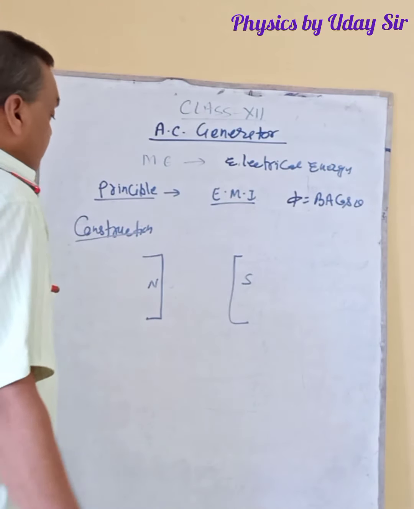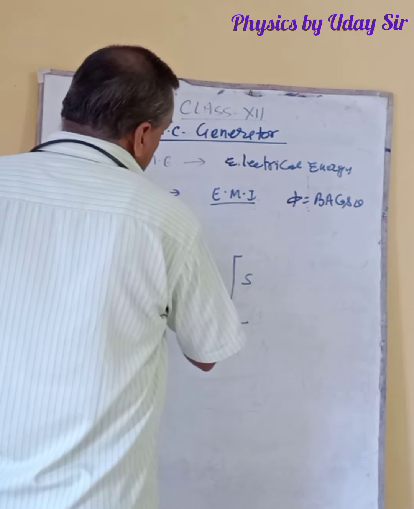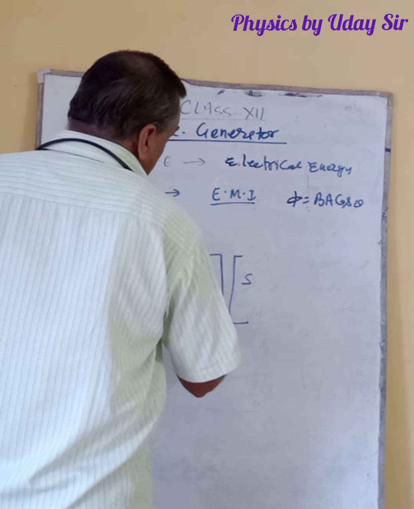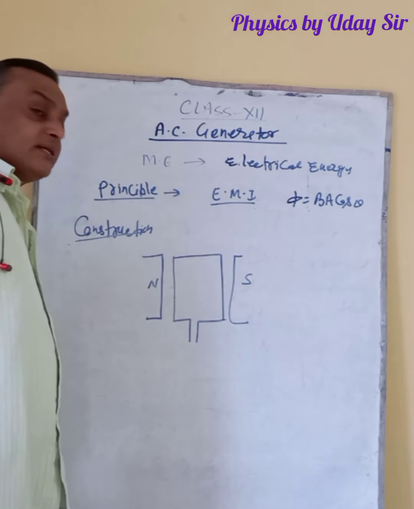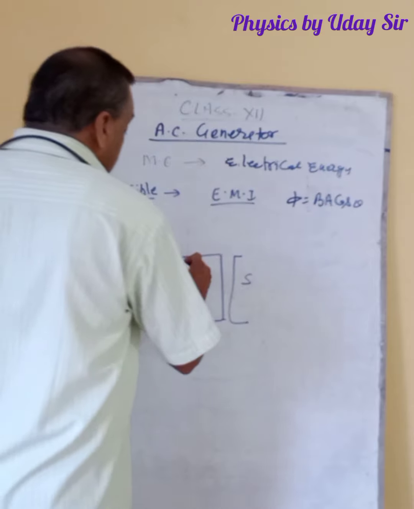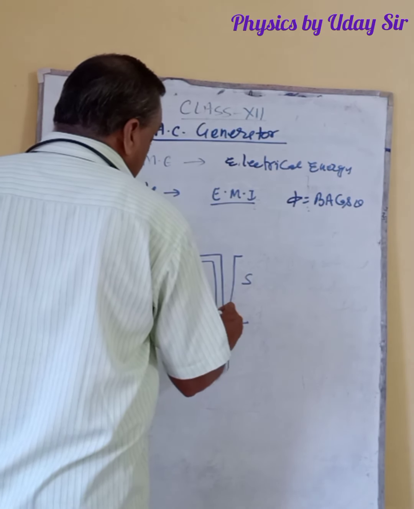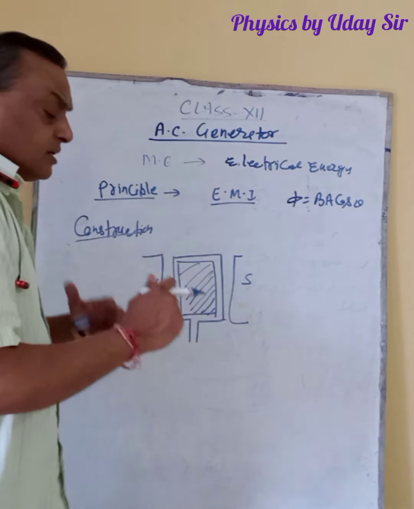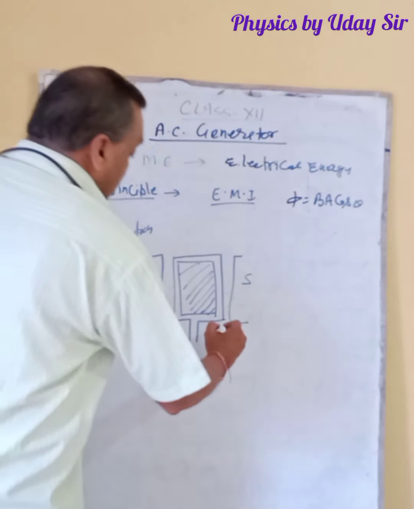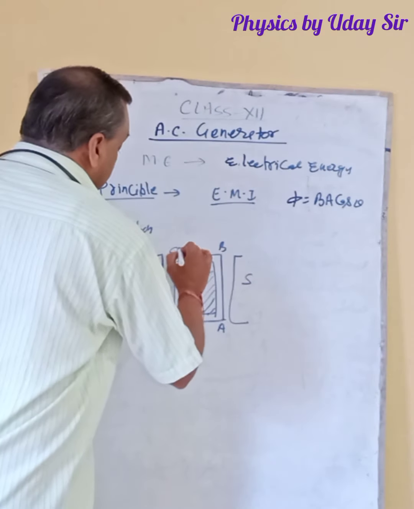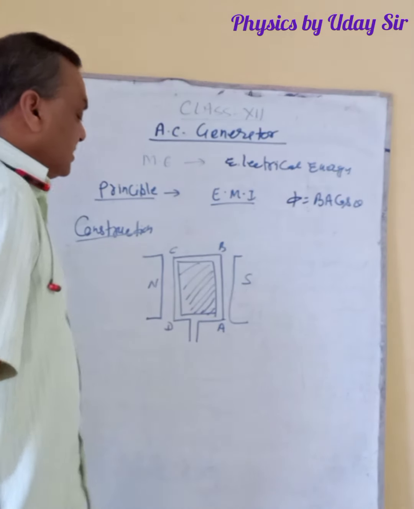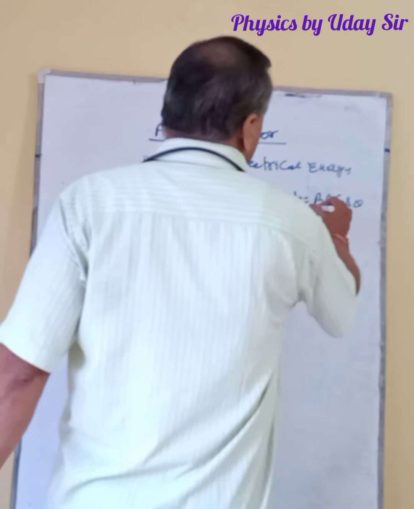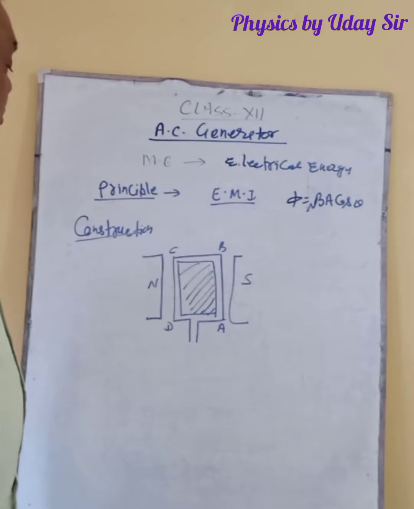In between the north pole and south pole there is a rectangular coil, ABCD, having a large number of turns, N turns, wrapped over a soft iron core. So the magnetic flux will be NBA cos theta.